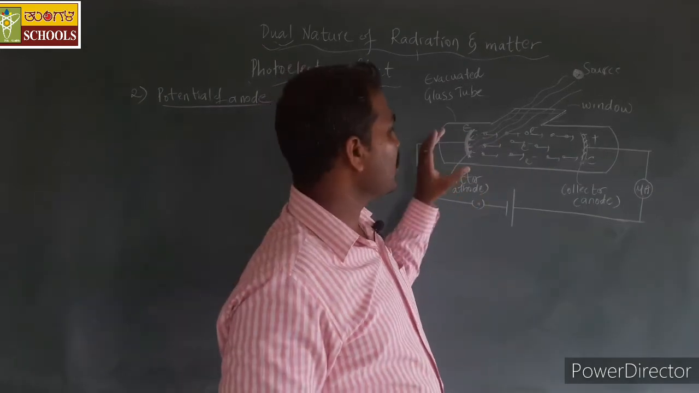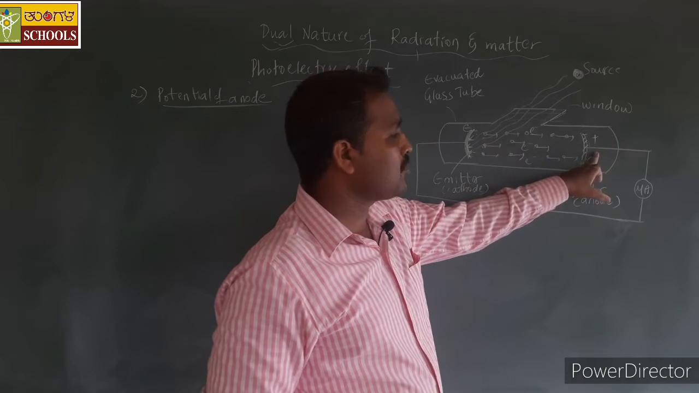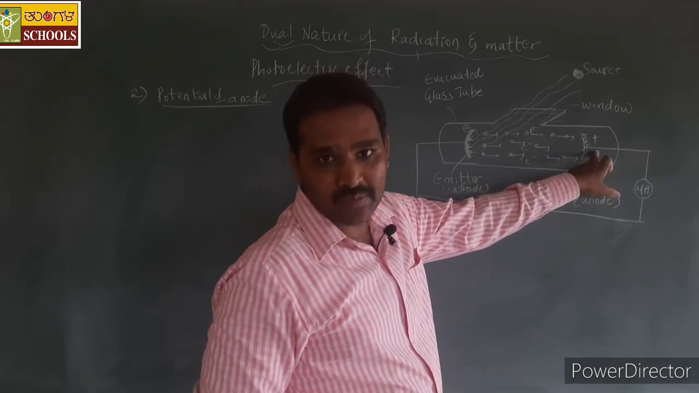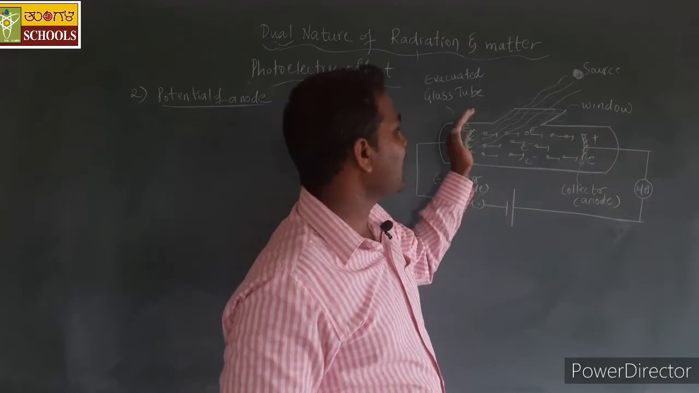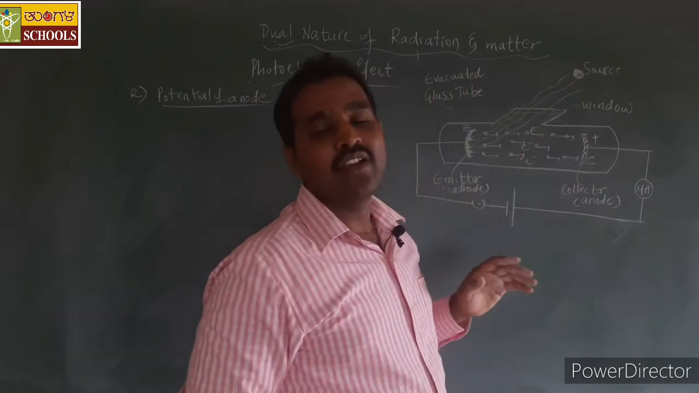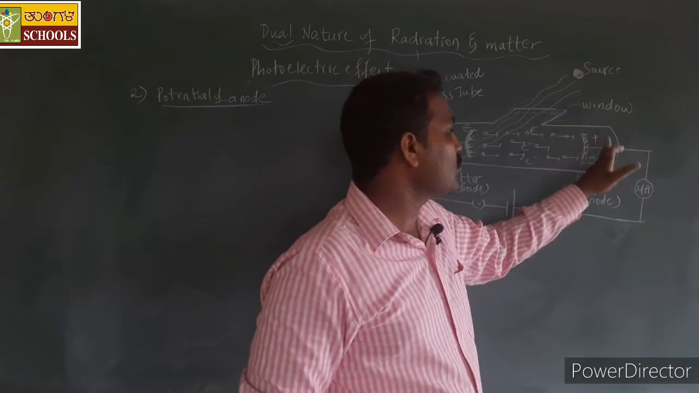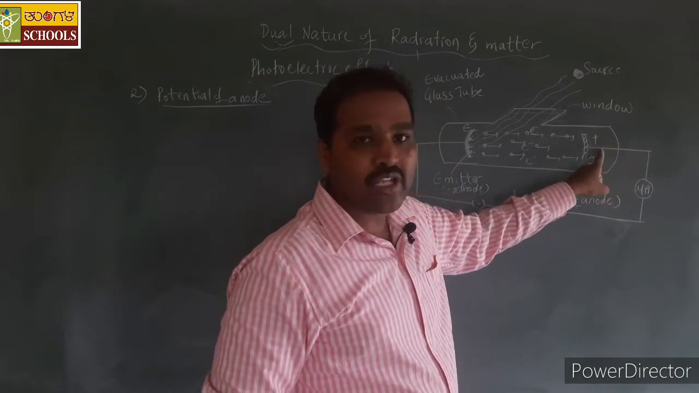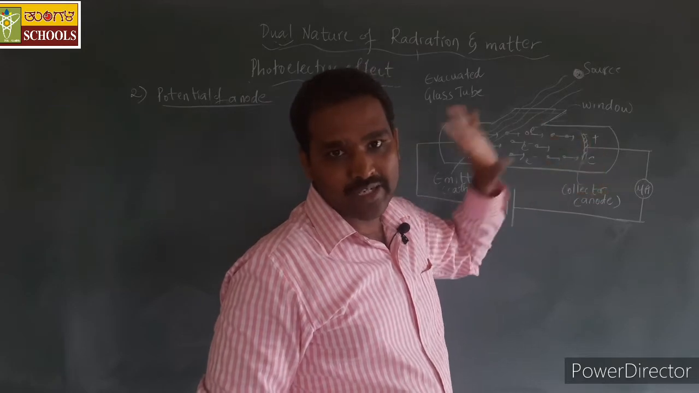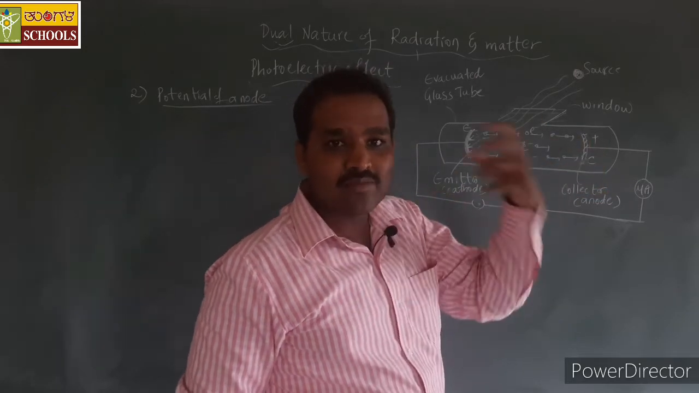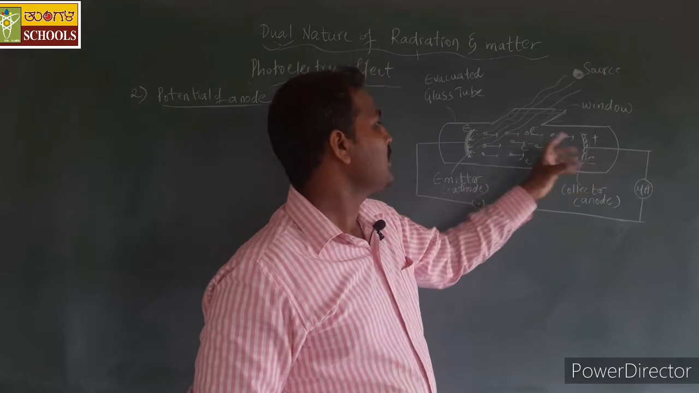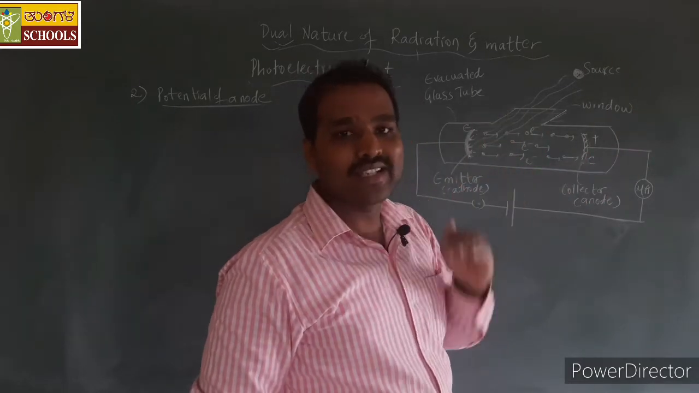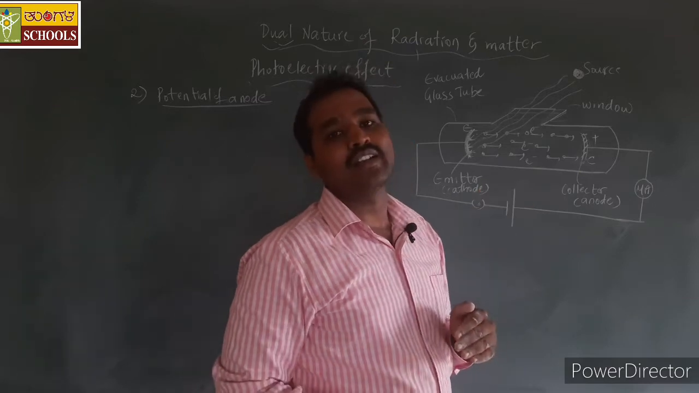But here what we are doing is providing a positive charge on this anode, the collector plate. This positive charge attracts these electrons. How many electrons are attracted towards this positive plate depends on the potential on this collector plate. If the potential is more, more electrons are attracted. If the potential is less, fewer electrons are attracted.